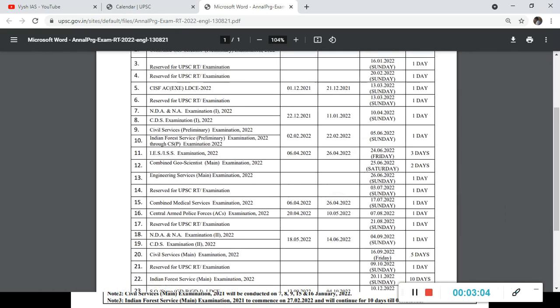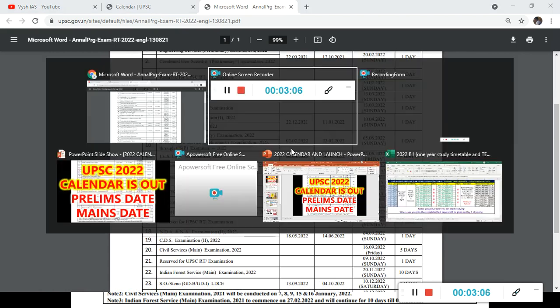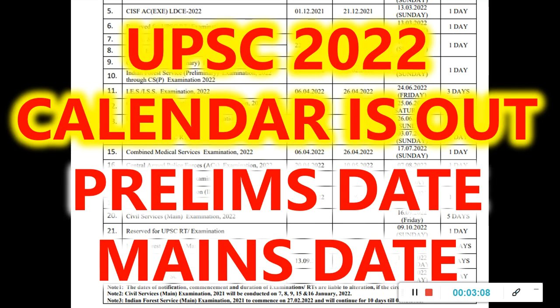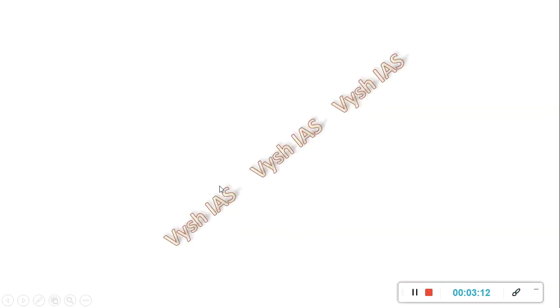Okay, so others can wind up and need not watch the remaining part, but the serious aspirants, you can stay back and see the rest. So now you have got the calendar, you know the correct date, you have 8, 9, 10 months to prepare.